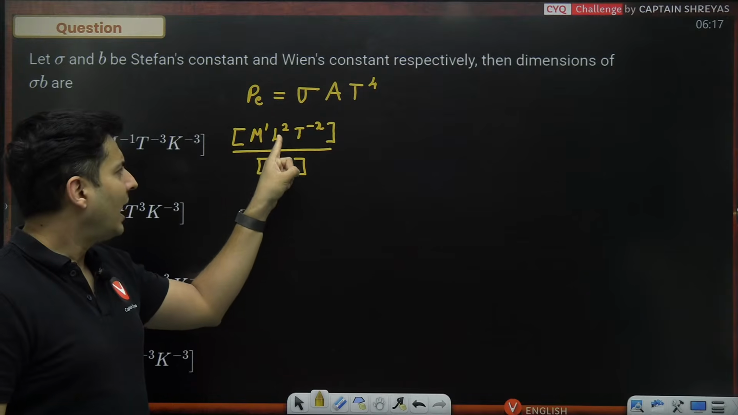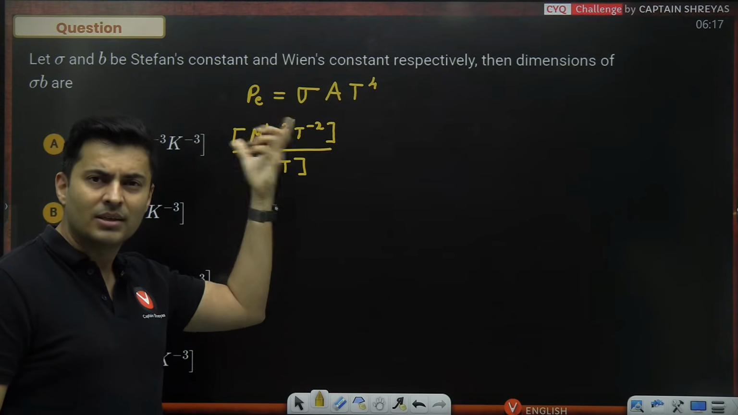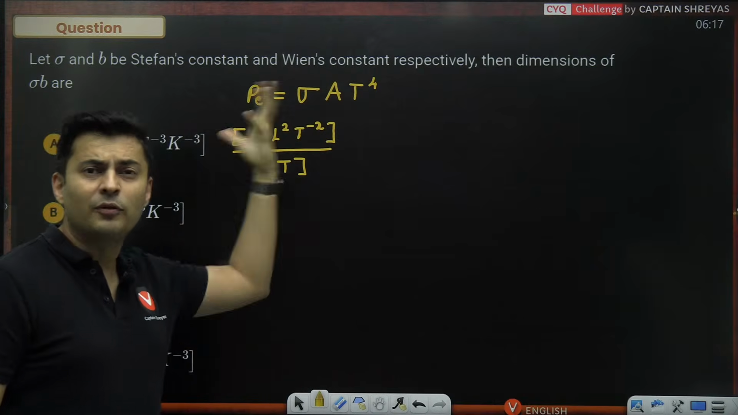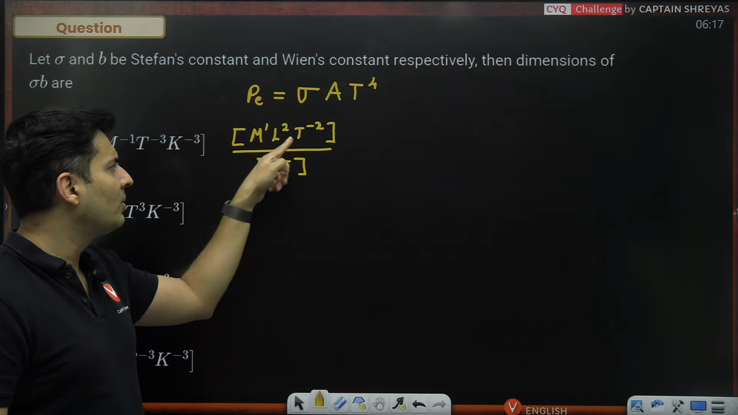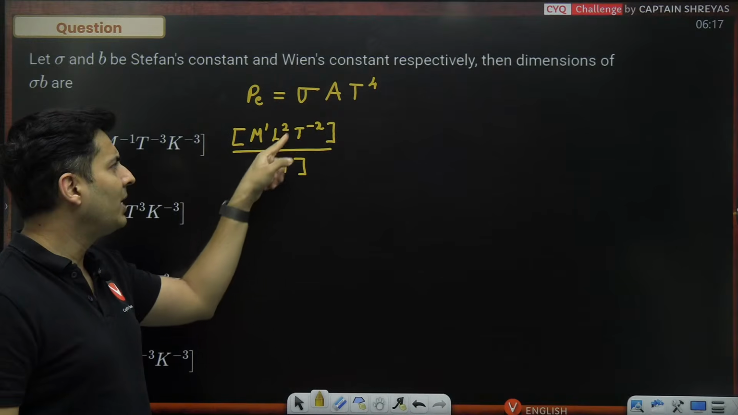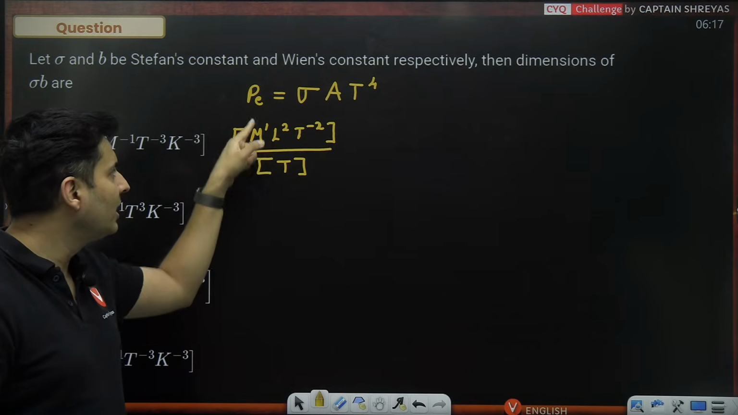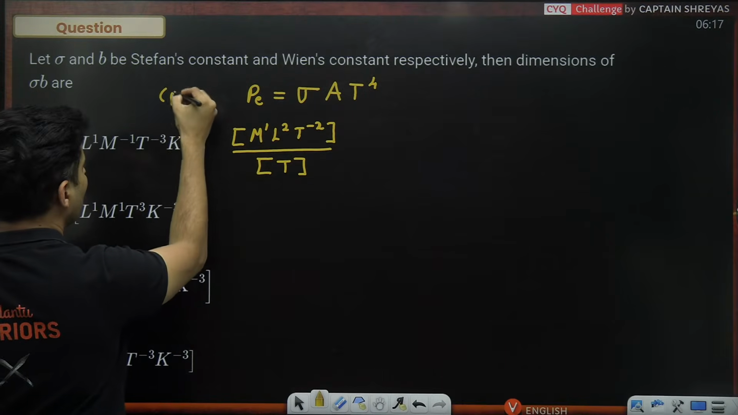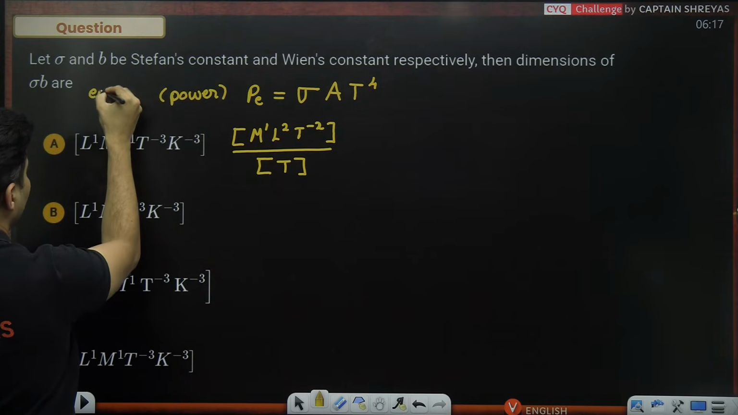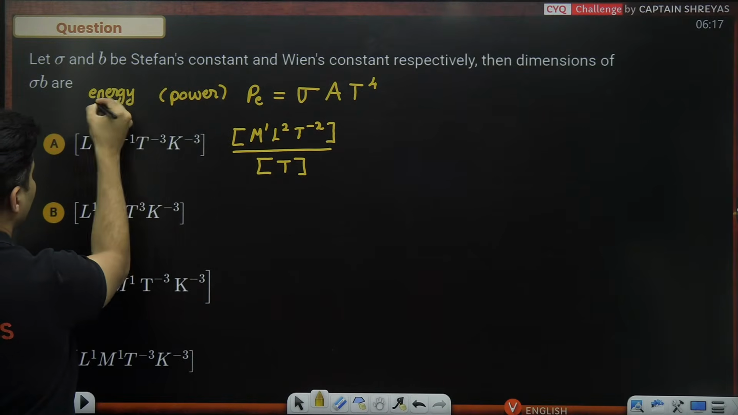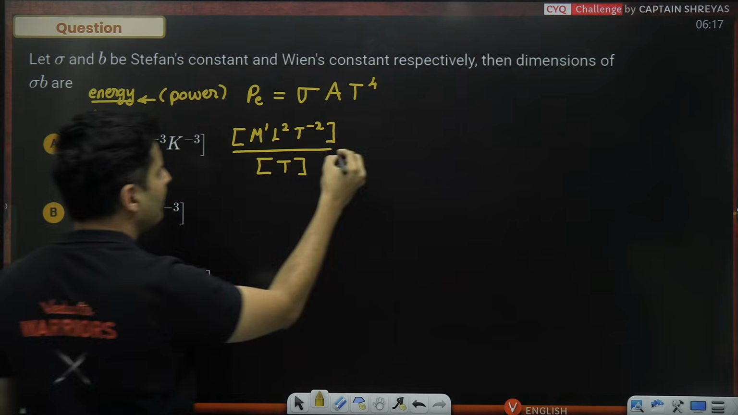Mass into acceleration into displacement. That is what is work or energy, because work is force into displacement. So force was M raised to 1, L raised to 1, T raised to minus 2. If you multiply it with one more length, which is displacement, you get energy. So energy per unit time is nothing but your power. So that is the concept I have used.